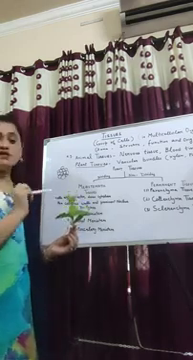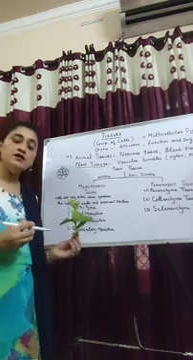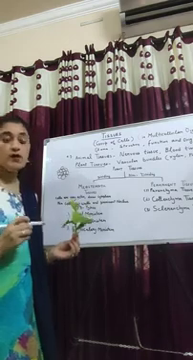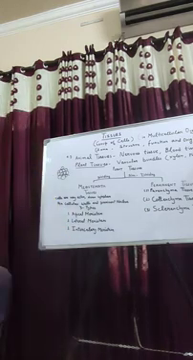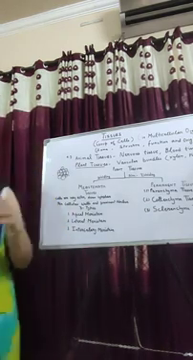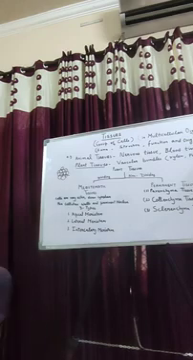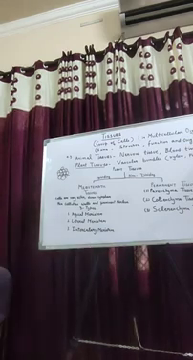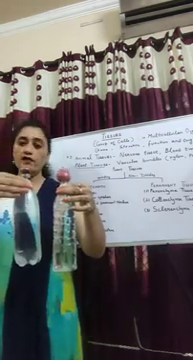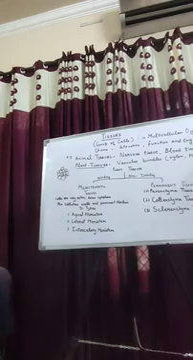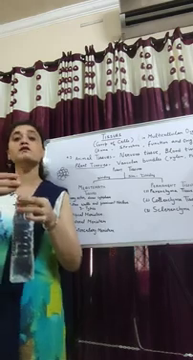Now there is a simple experiment: how can you experimentally prove that apical meristem is present at the tip of the root? Here is a small experiment I am going to tell you. We take two onions, and we dip the roots of the onions in water in this way. First of all, what will we do? One of the onions we just dip its root in the water, and in the other case we will cut the tip of the roots.